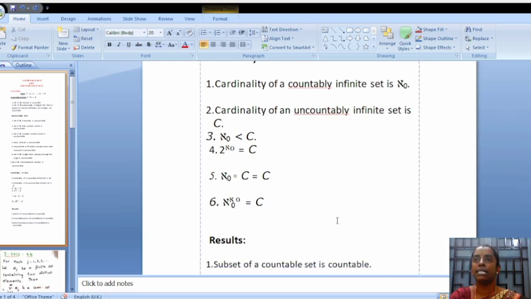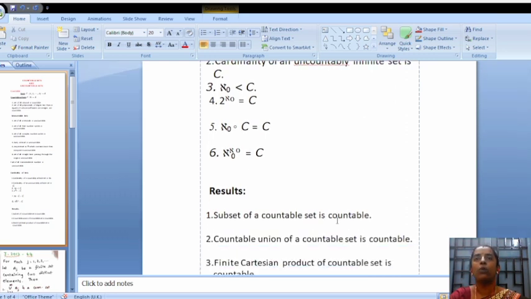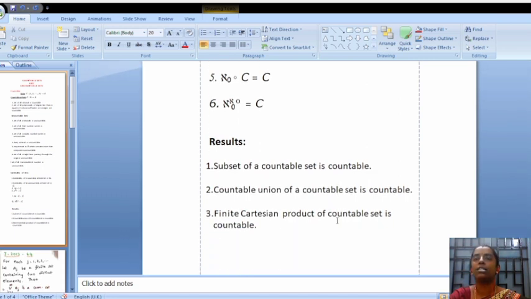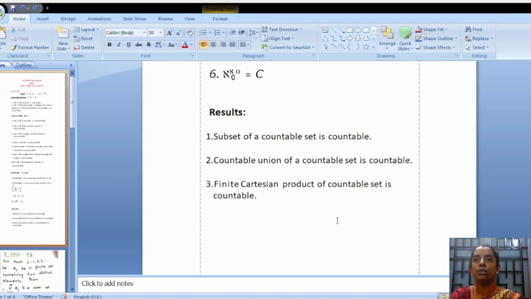Here are some results related to countable sets. As we know, a subset of a countable set is always countable. A countable union of countable sets is countable. A finite Cartesian product of countable sets is countable. Next, we are going to move on to the problems.